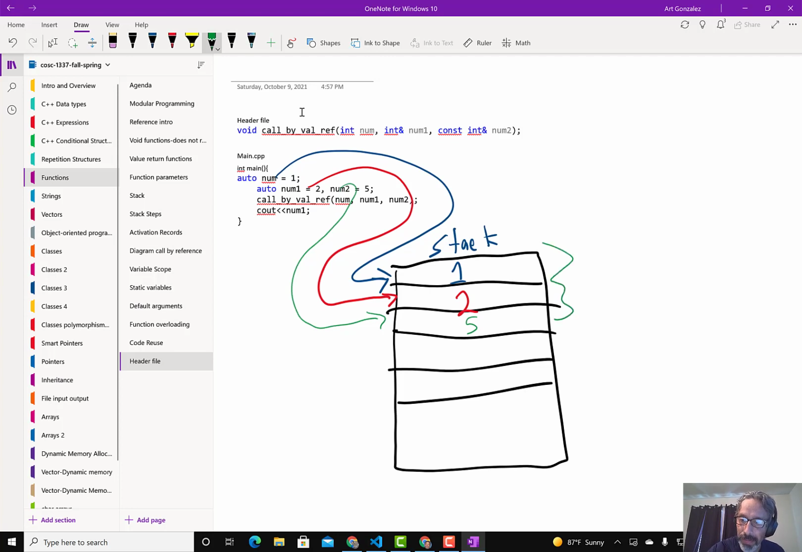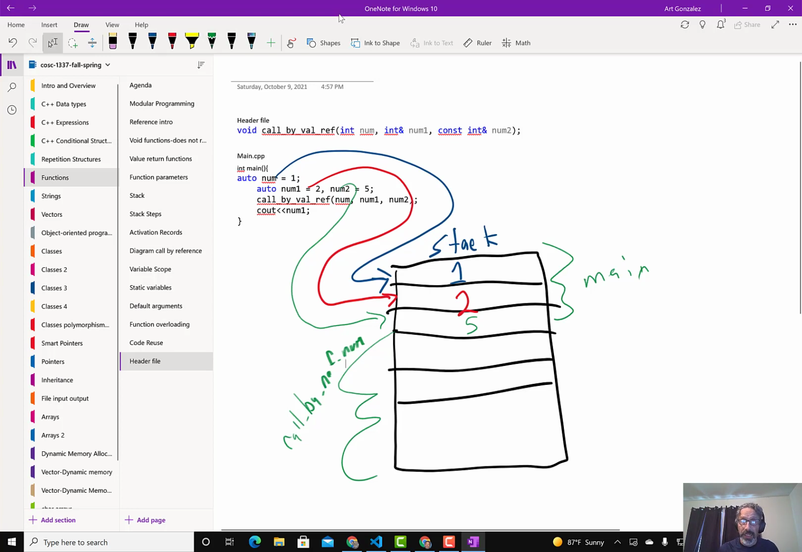So we know this is the main memory chunk, and maybe more, but we want to keep it simple here. And then this is the memory chunk for call by ref num. So when this function executes, we will have a copy. So num is a copy. This one is a copy. So this one will go somewhere in the memory chunk for call by ref num, and it will have a copy. So it's a value of 1.